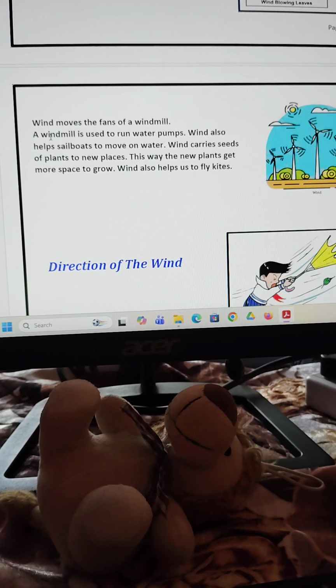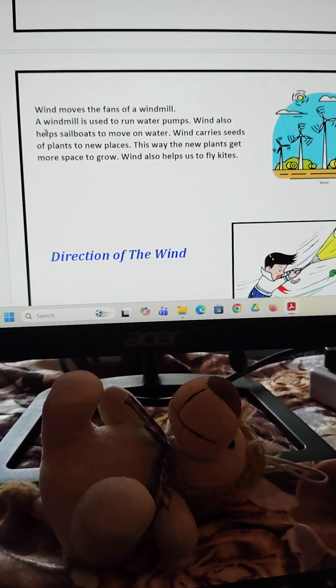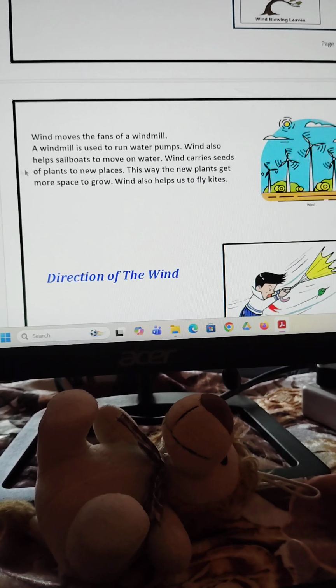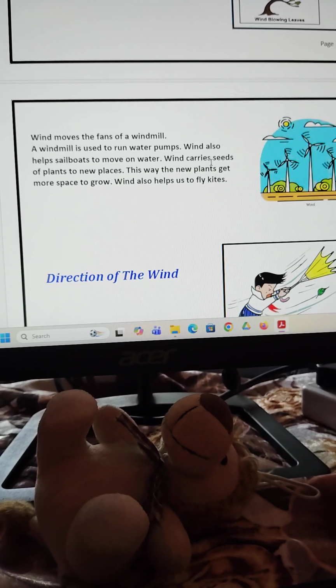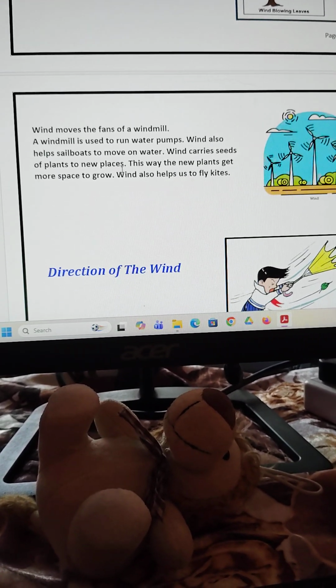Next, wind moves the fan of a windmill, and the windmill is used to run water pumps. Wind also helps the sailboat to move on water. Winds carry seeds of plants to new places.